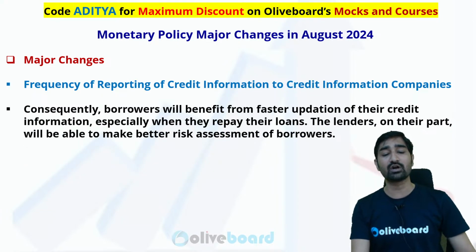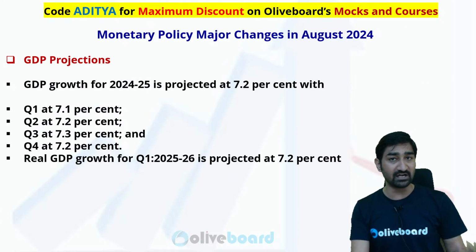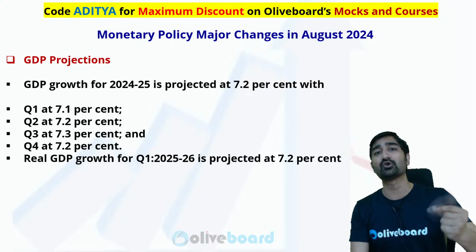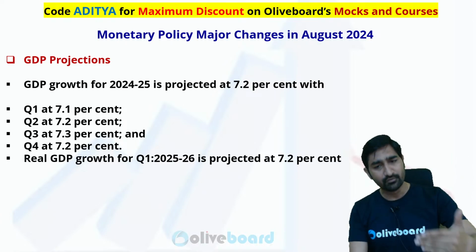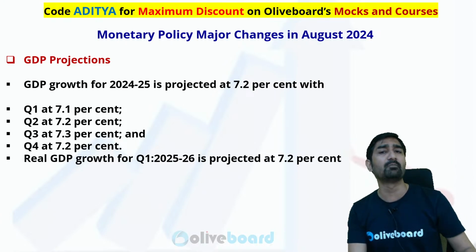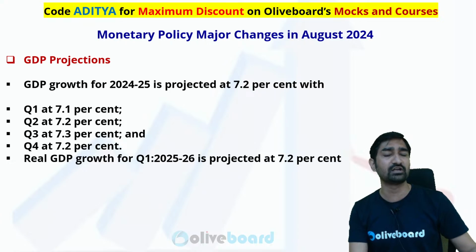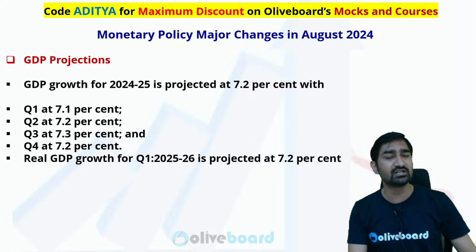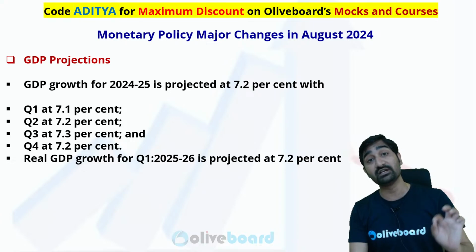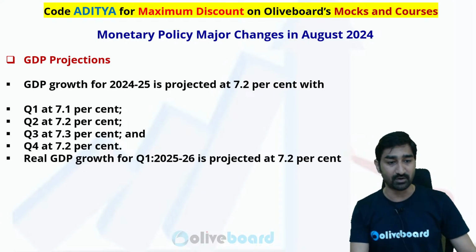The update is that borrowers will get benefit from the faster updation of their credit information, repayment of their loans, etc. तो उनके जो भी इंफॉर्मेशन अपडेट्स होगा, मतलब आपका क्रेडिट स्कोर क्विकली अपडेट रहेगा. Within 15 days, within a week, companies need to update. In every 15 days, in every 7 days, they need to update the information of the customers. So customers will always have their updated credit score in the market.